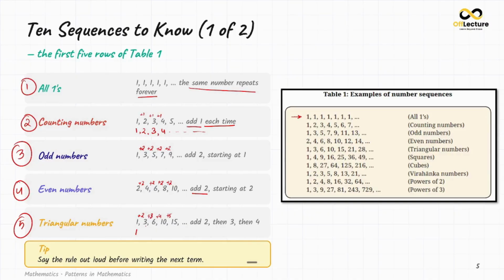But let's stop here for a bit. If you see the triangular numbers, what is different about the triangular numbers compared to the 4 above them? If you see the first 4 number sequences, the same rule has been applied, that is, we are adding plus 1 or plus 2 to every number. Okay, but here the gap itself is changing. In the others, that is all ones, counting numbers, odd numbers, even numbers, the gap was fixed, but here it is growing also. It starts from 2, then it goes to 3, then it goes to 4, then it goes to 5.